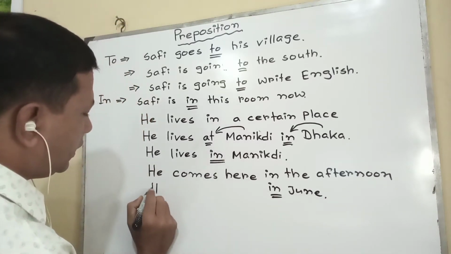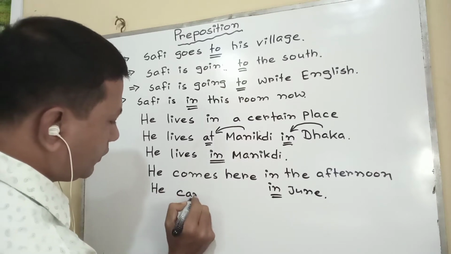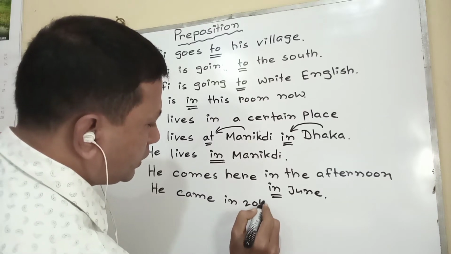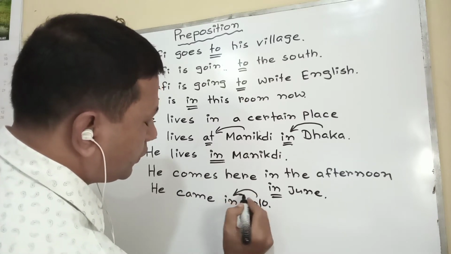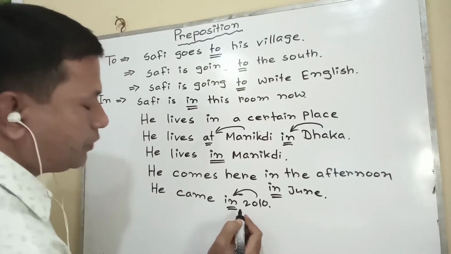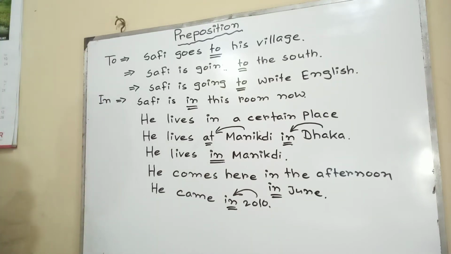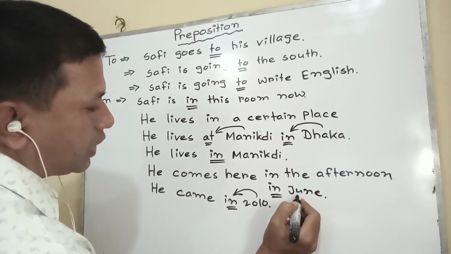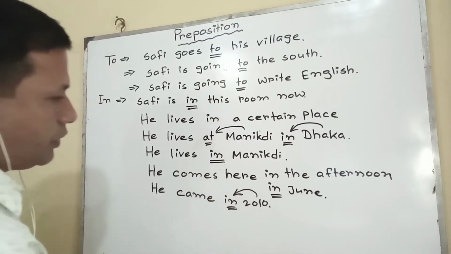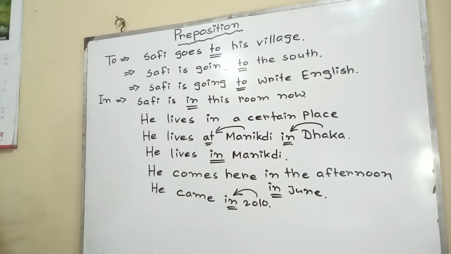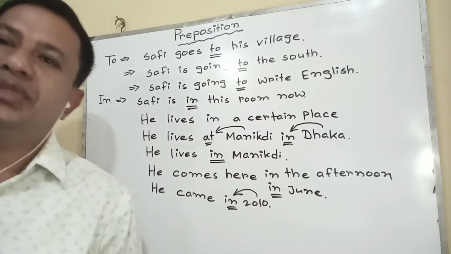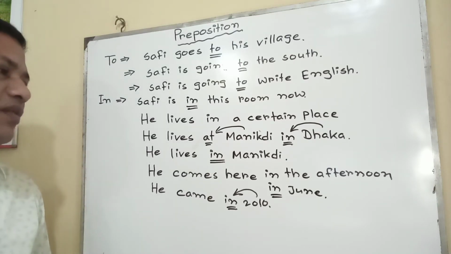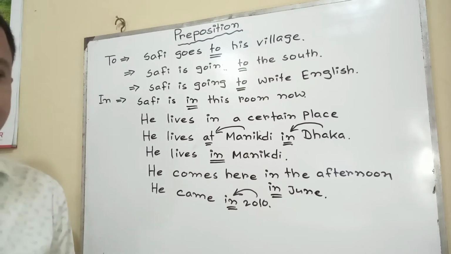Such as, he came in 2010. Before a year, in is used. That means before month and year, in is used. Again for a season also, it is found in summer. In this way you can write that.